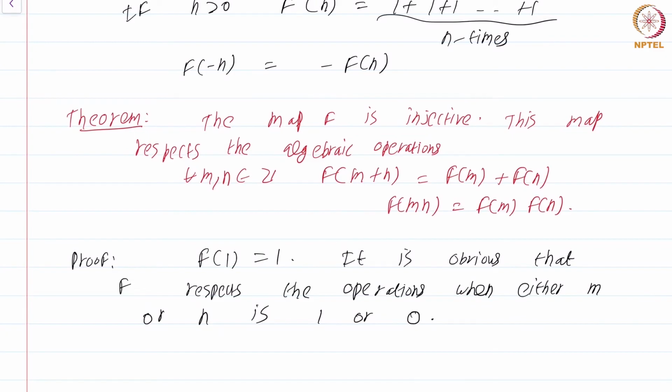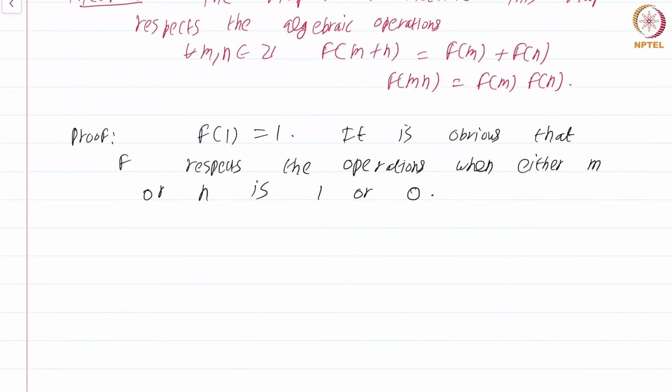Just check that when you have either m or n to be 1 or 0, then it is obvious that the operations respect the algebraic structure.